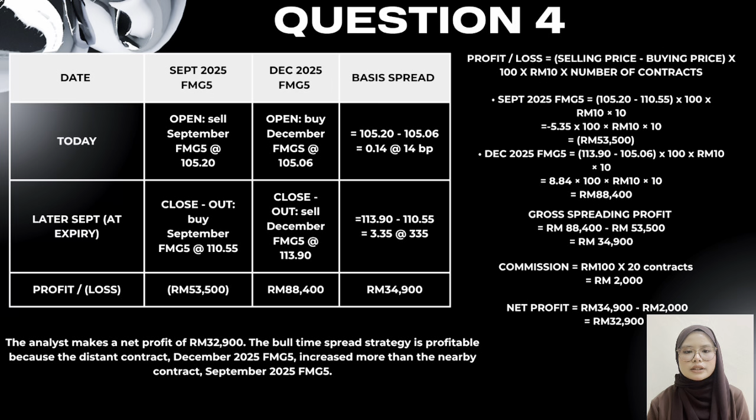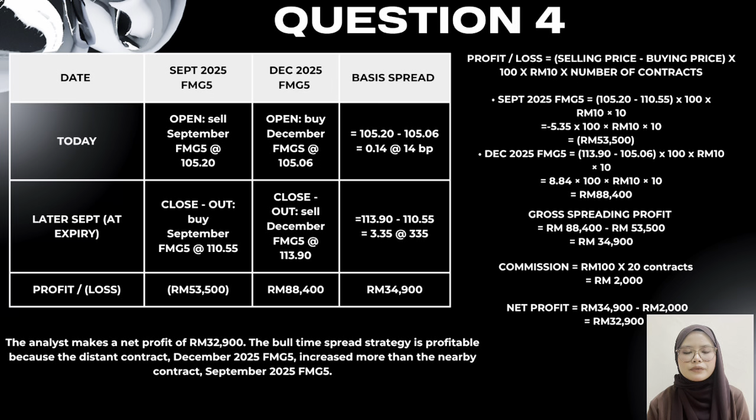Now let's calculate the December futures. We bought the December contract at 105.06 and later sold it at 113.9. Since this is a long position, selling at a higher price generates a profit. The price difference is 113.9 minus 105.06 equals 8.84 points. So 8.84 points times 100 ringgit times 10 contracts equals 88,400 ringgit profit. Next, we calculate the gross spreading profit.